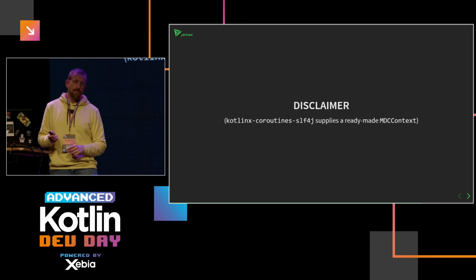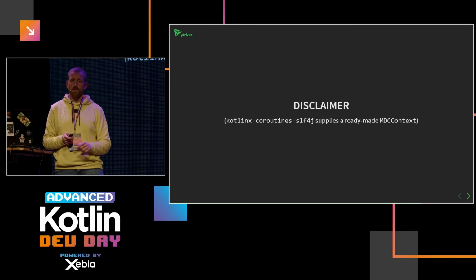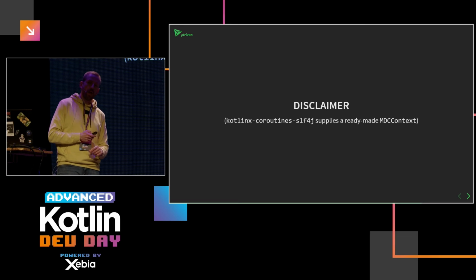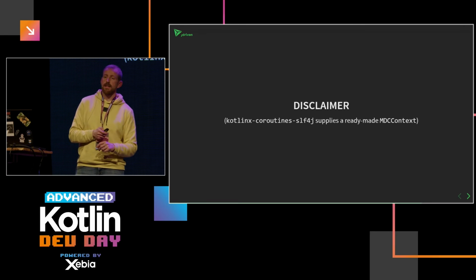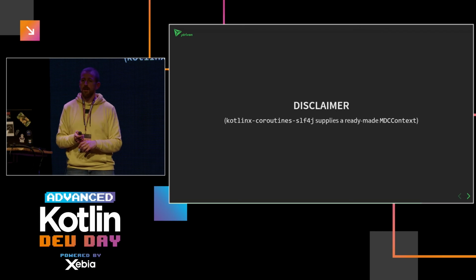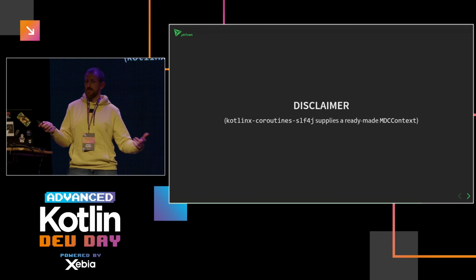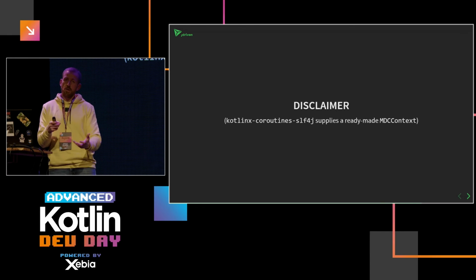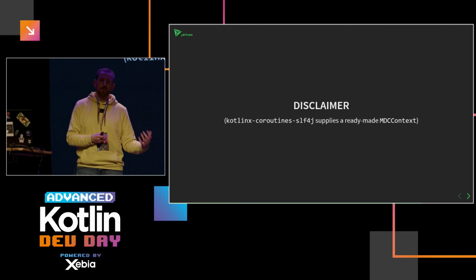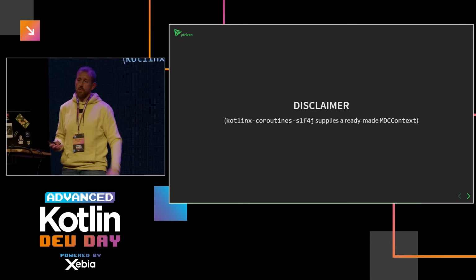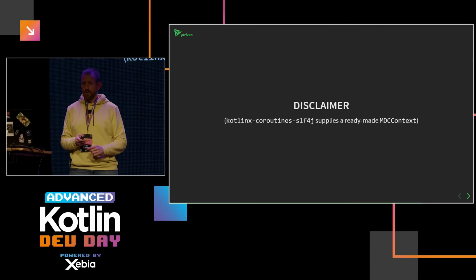Well, this might look like a lot of code for just one logging context element. So don't worry, there's a library for this. It's called Kotlin Coroutines SLF4J, which integrates already with logging frameworks in Java. And they have a ready-made MDC context, which basically does the thing I just showed you, but then for everything on the logging context. And it works out of the box. But I just wanted to see how it works, so I made my own. But of course, if you're having the same issue, just use this one, and it works better.